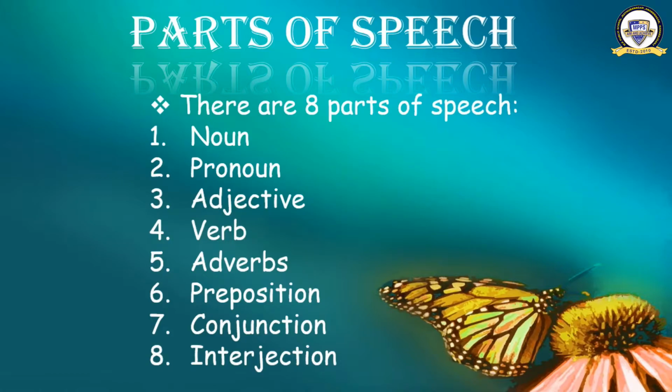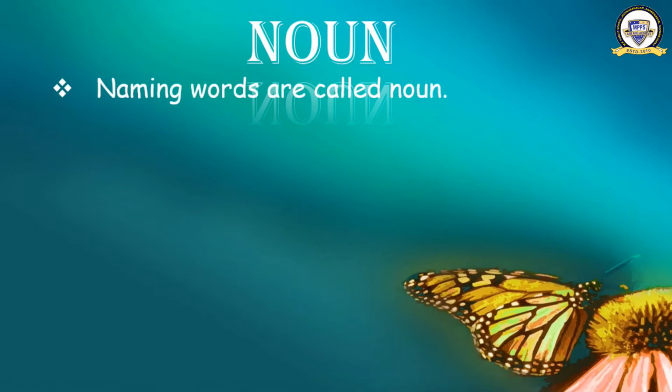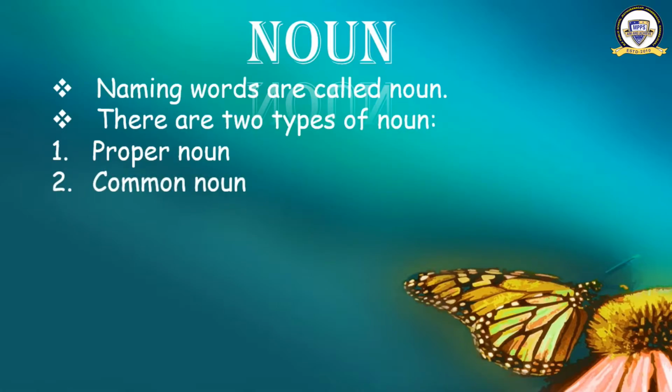Okay, moving to the first one, noun. What is a noun? Naming words. Naming words are called nouns. There are 2 types of noun. What are the 2 types of noun? Proper noun and common noun.